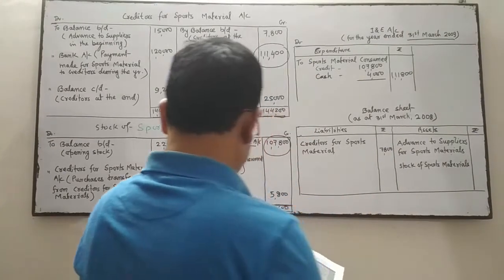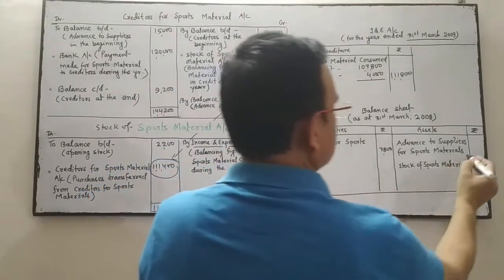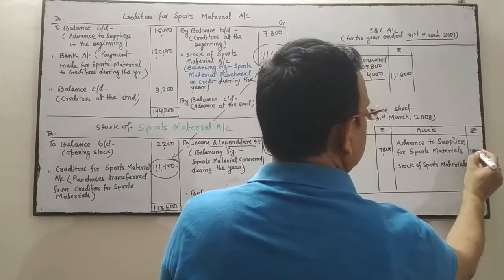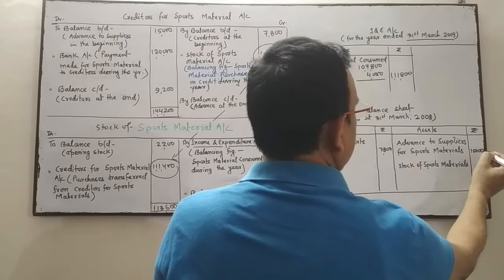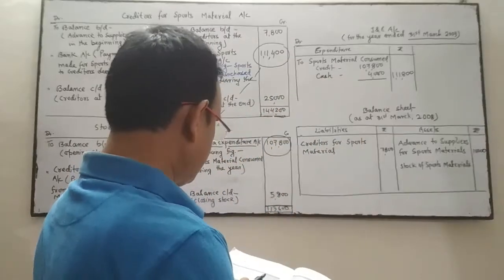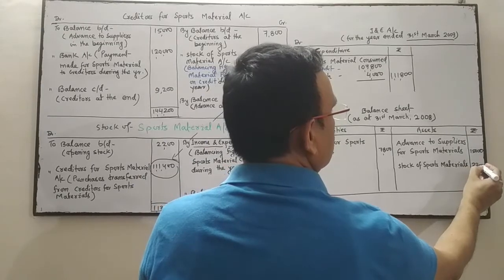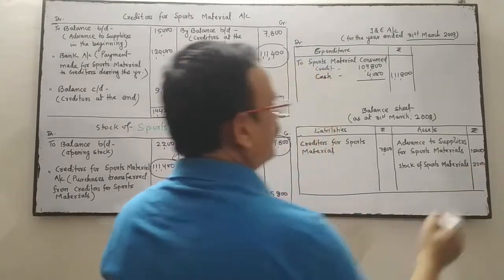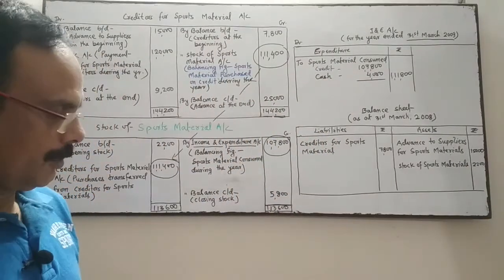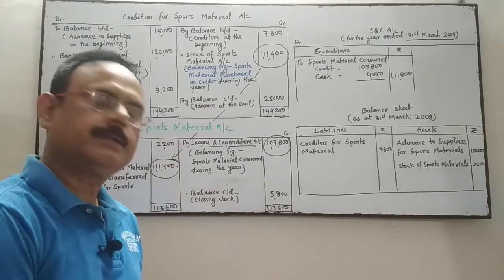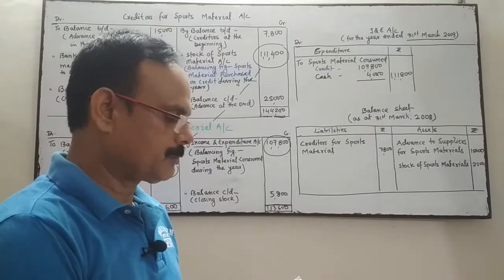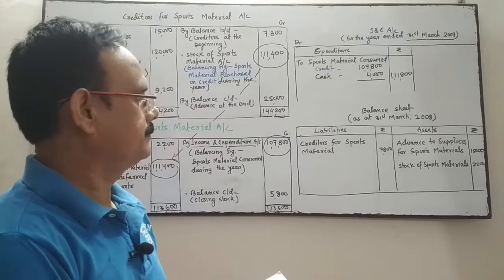Advance to supplier, last year it is 15,000, and stock of sports material last year it is 2,200. All this information I have taken from the first column, 31st March 2008.